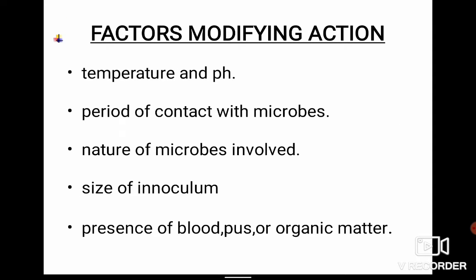This action is modified by temperature and pH, the period of contact with the microbes, that is, the time of contact between the microorganisms and the solution, the type of microorganisms involved, the size of the inoculum present, and the presence of pus, blood, or any organic matter. These are the factors that will modify the action of any antiseptic.